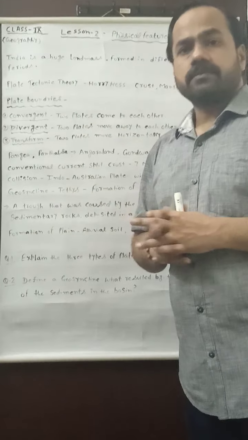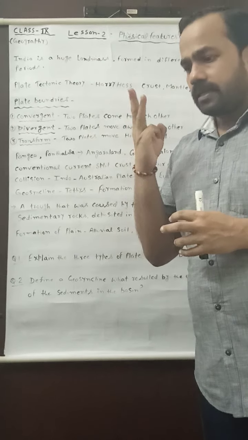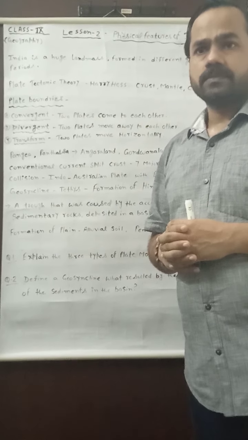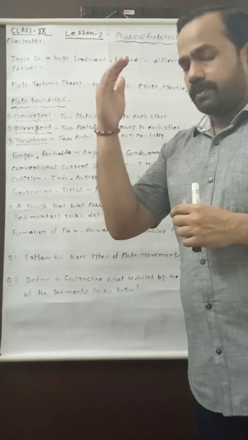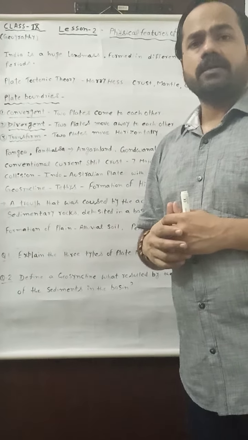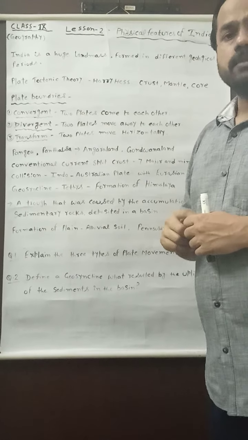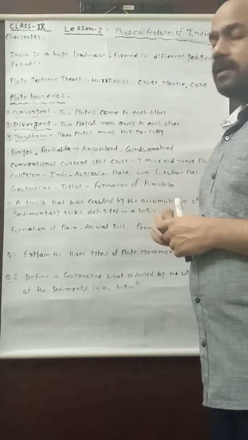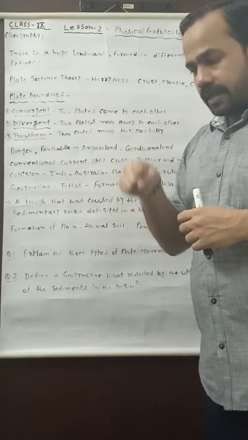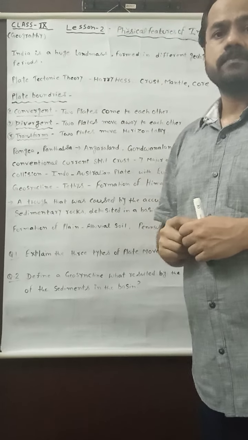our earth is divided into three parts, from outer layer to inner layer. The inner layer of the earth is called the core, the middle layer of the earth is called the mantle, and the upper layer or the upper surface of the earth is called the crust.